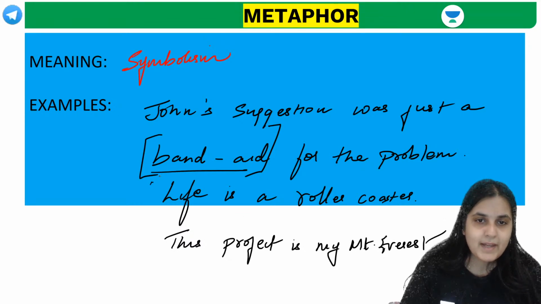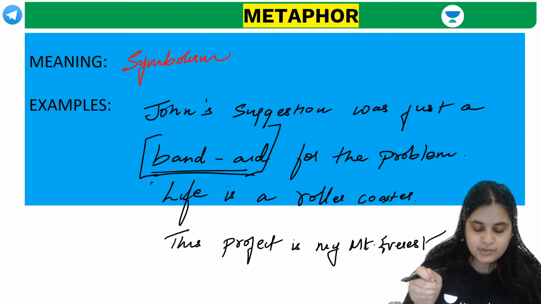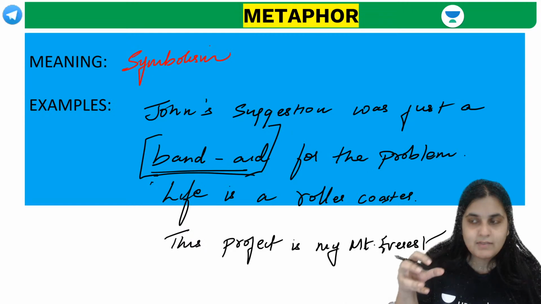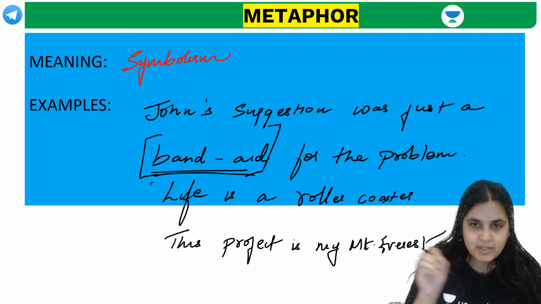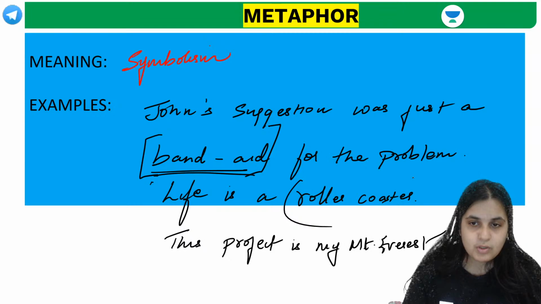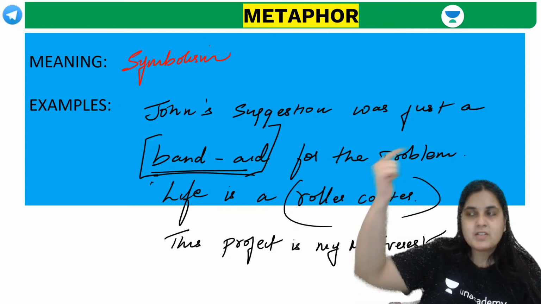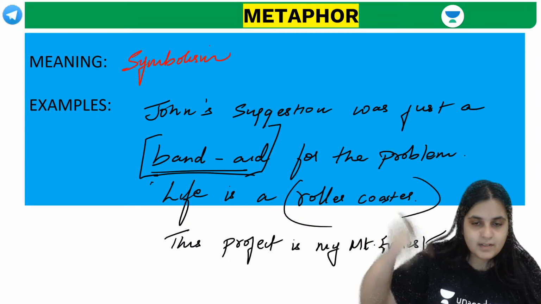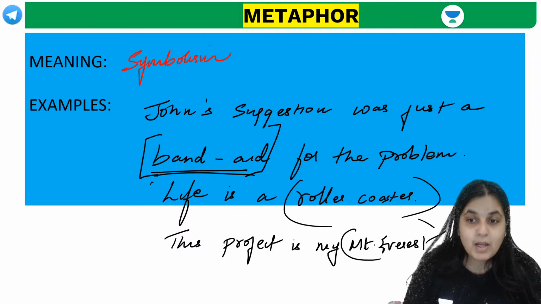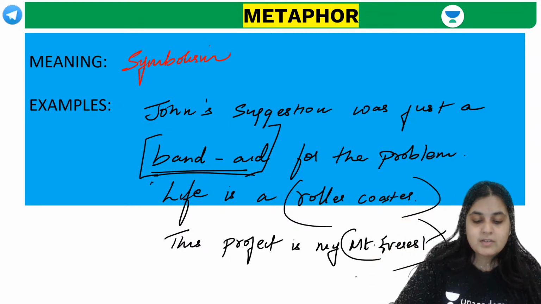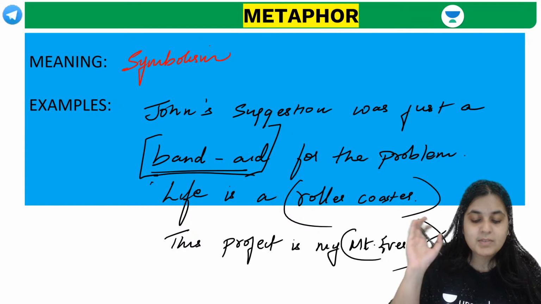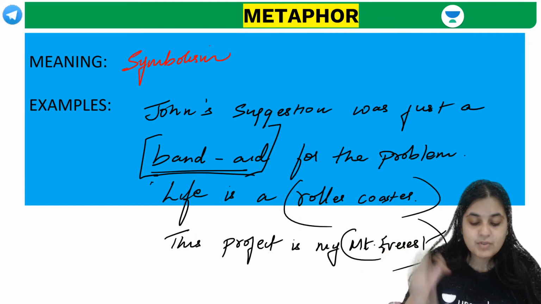So guys, when you say band-aid, can I say it's just a cover-up solution? It's not a permanent healing solution. It's just a cover-up, a papering-over solution. Life is a roller coaster. That means the roller coaster represents, or is symbolic of, what? A lot of ups and downs. This project is my Mount Everest, meaning it is something I have to conquer. This is something which is really challenging. This is something which is really daunting.